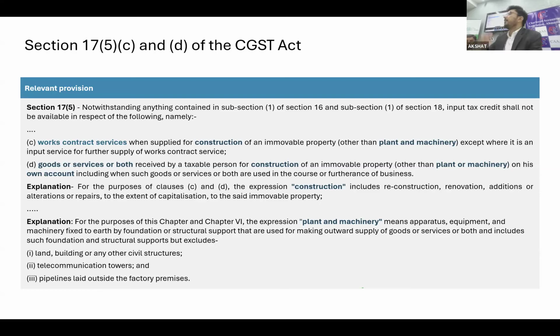Let's say someone is letting out the warehouse after constructing, then they will say that the construction of the warehouse is not on my own account. It is for someone else. Hence, you cannot cover me in this kind of situation.